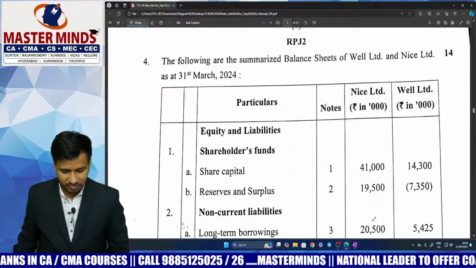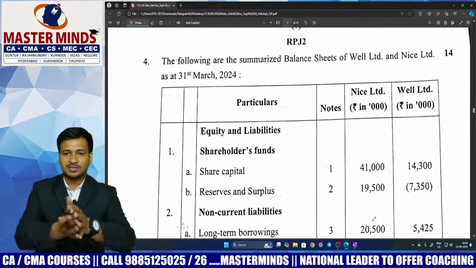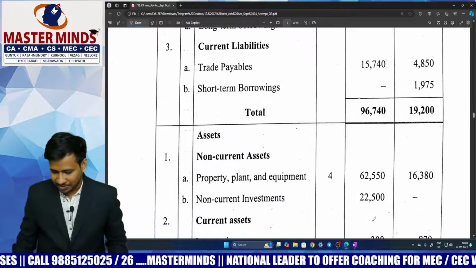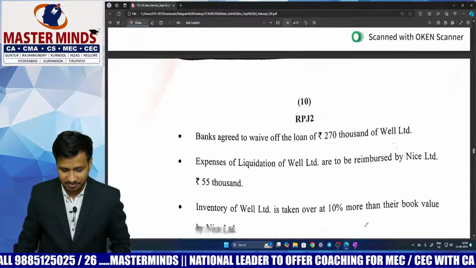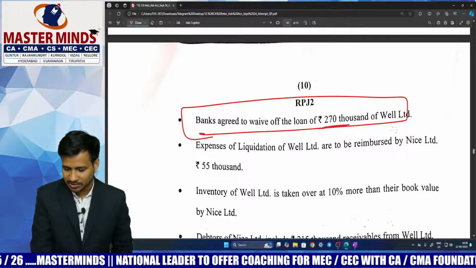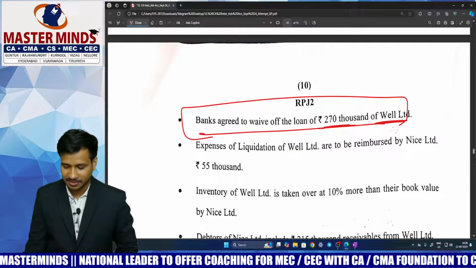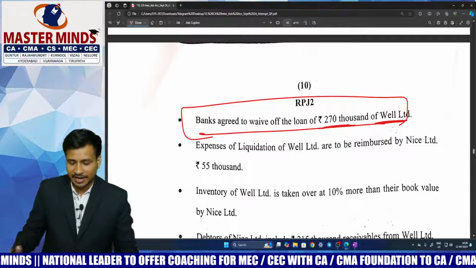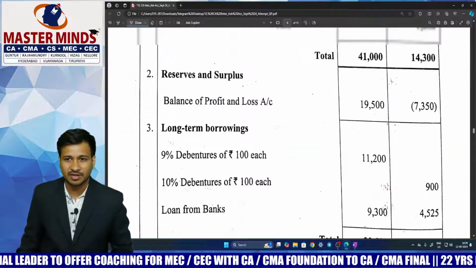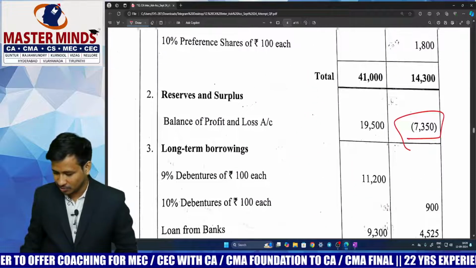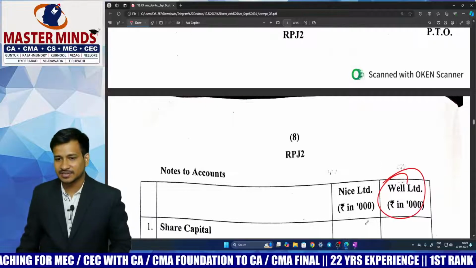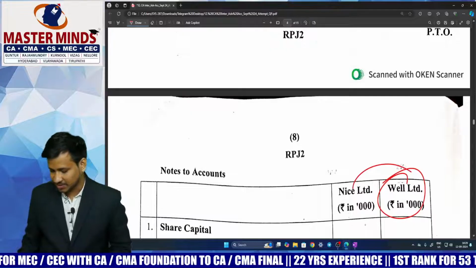Let me go to question number 4, which is from amalgamation. This question is something like a merging of adjustments of 2 questions, because one adjustment is given from internal reconstruction: banks agreed to waive off the loan of rupees 270,000 of Well Limited. So this is a kind of internal reconstruction adjustment. And if you observe here, the balance of the P&L account 7350 is there for Well Limited. So Well Limited had to go through internal reconstruction initially before absorbing Nice Limited.